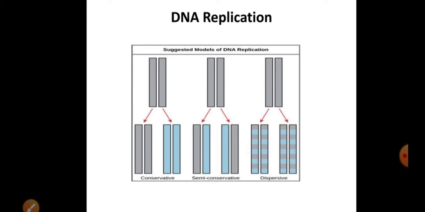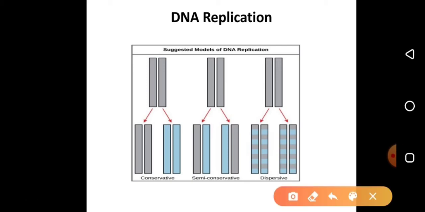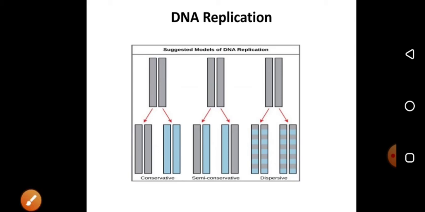When we talk about DNA replication, earlier there was no idea about it. So they proposed many models to claim how DNA replication happens, or what the mechanism of DNA replication is in the human cell or maybe in any cell. They claimed there is a model called the conservative model, which states that during DNA replication, the parental strand is maintained as it is. There won't be any change, but the daughter strands are newly synthesized.